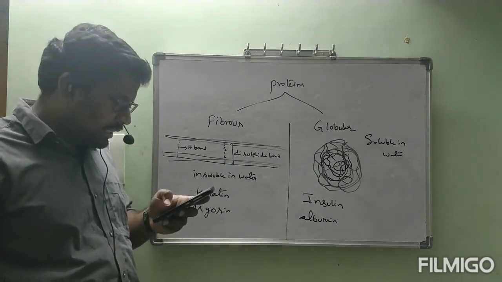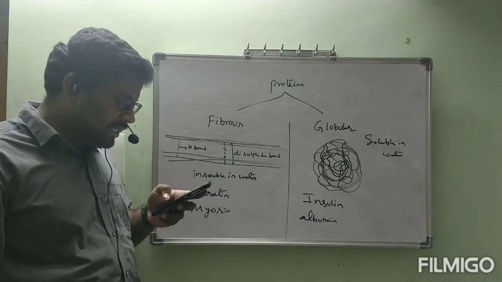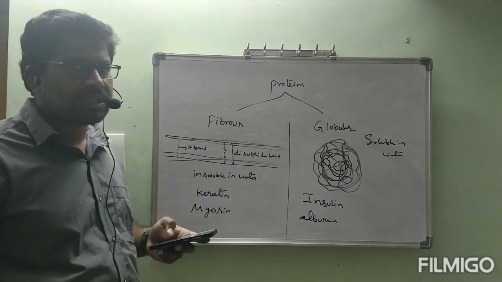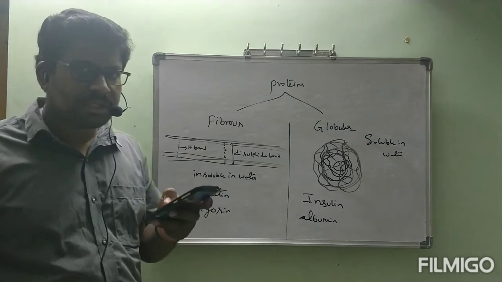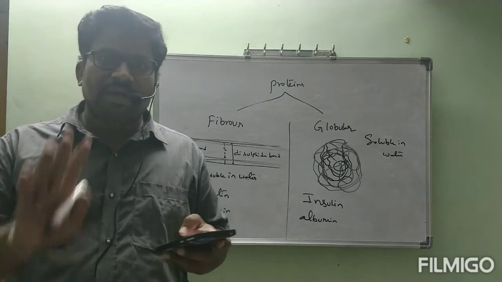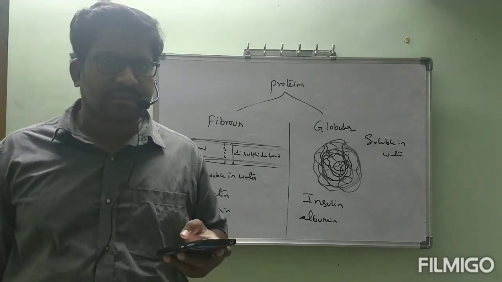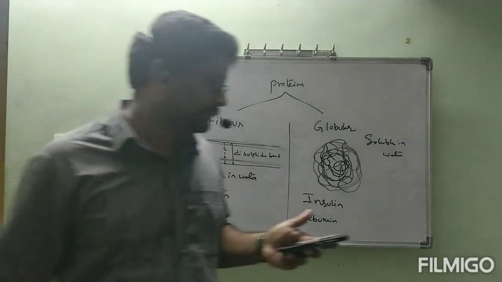Okay, now the next topic: structure and shape of proteins can be studied at 4 different levels. Those 4 different level structures we have to see now.